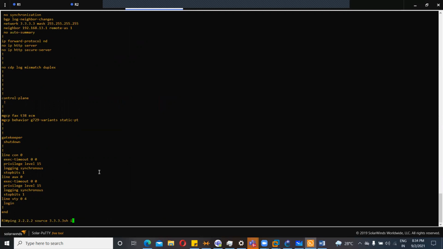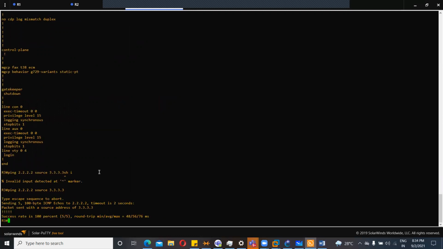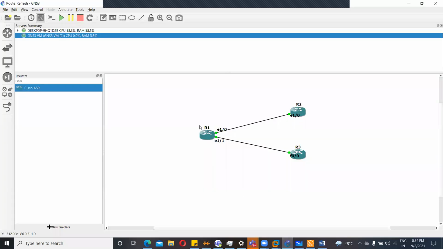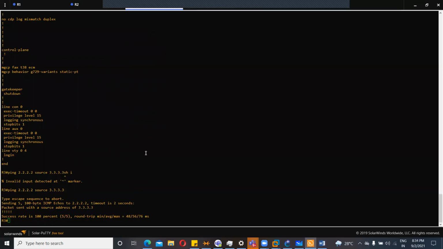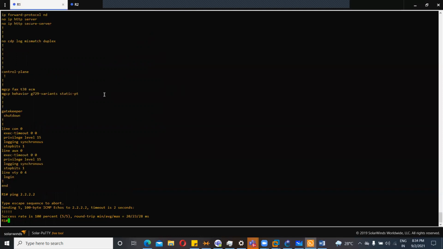So yeah, this is the thing I just wanted to show. From R3, I'm able to reach R2. The traffic goes via R1. So I don't want this to happen. So there comes the no-export community. I'll show you how to configure the no-export community. Similarly to other attributes, we can configure community via route map.